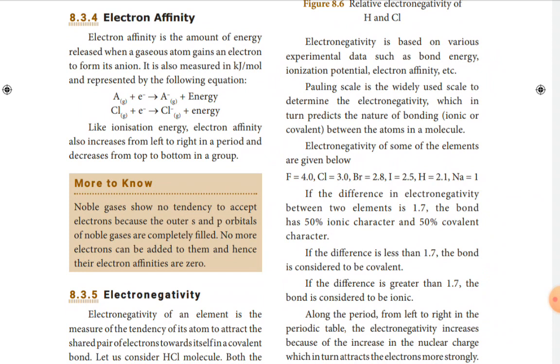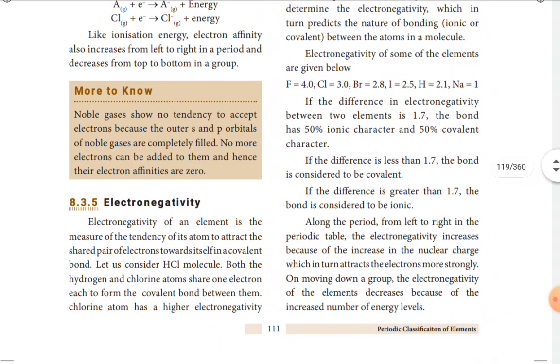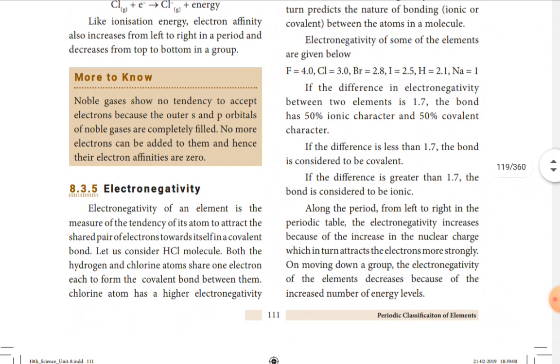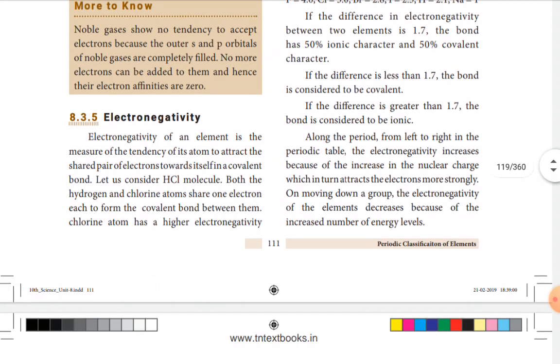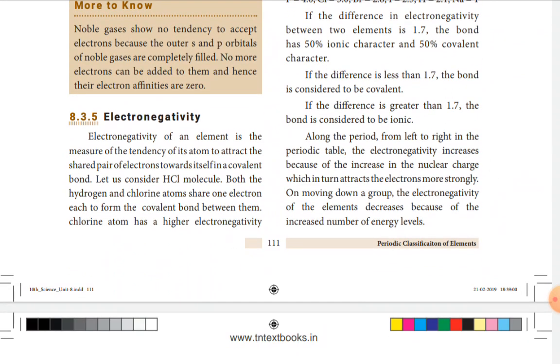Then some electronegativity of the elements are given here. For example, fluorine 4. Fluorine is highly electronegative element. Chlorine 3, bromine 2.8, iodine 2.5, hydrogen 2.1, sodium 1. Also see some other elements. For example, boron 2, carbon 2.5, nitrogen 3, oxygen 3.5, silicon 1.8, phosphorus 2.1, sulfur 2.5. So these are some of the electronegativity values of the elements.